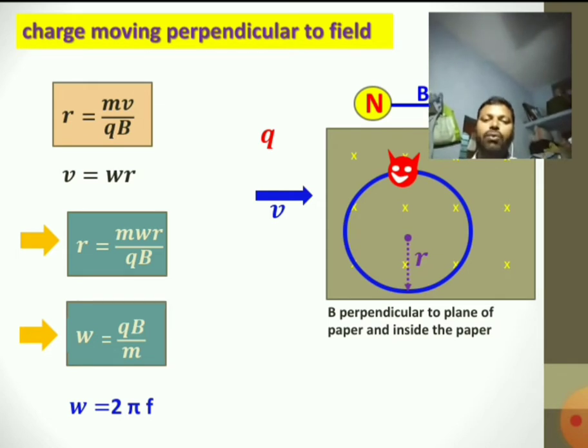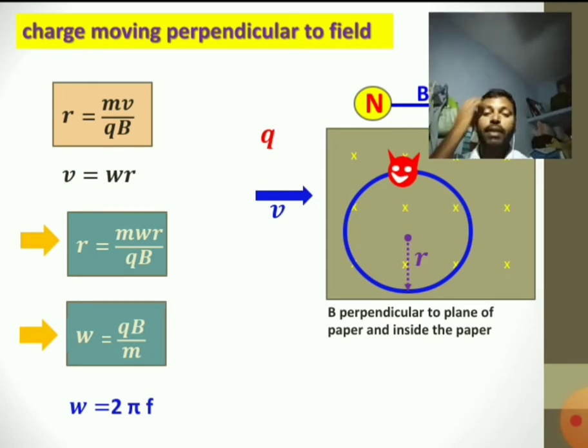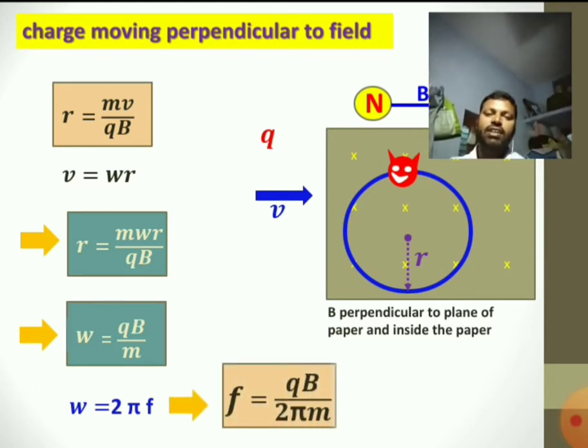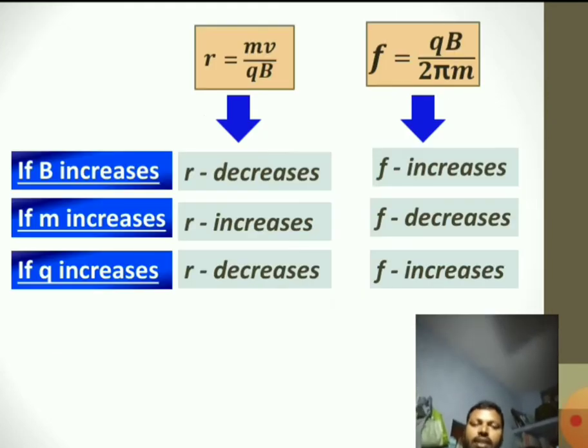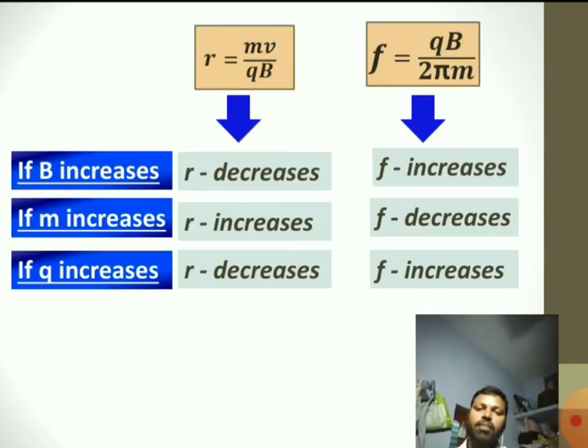Now actually omega is equal to 2 pi f, where f is frequency. Now just write this equation for frequency. f is equal to qB by 2 pi m. This is the frequency of revolution of a charged particle after coming into the magnetic field, right? Now see here, radius formula is mv by qB, frequency formula is qB by 2 pi m.